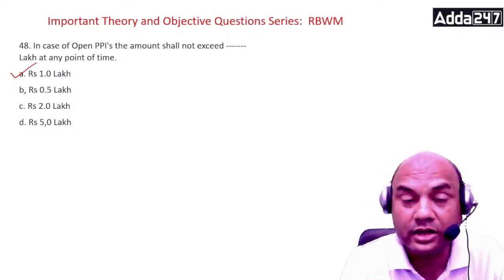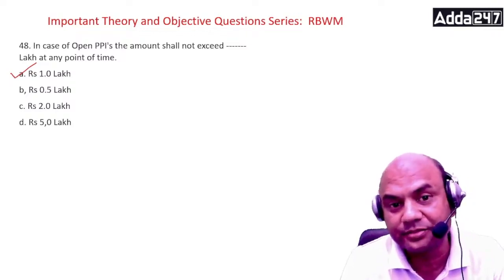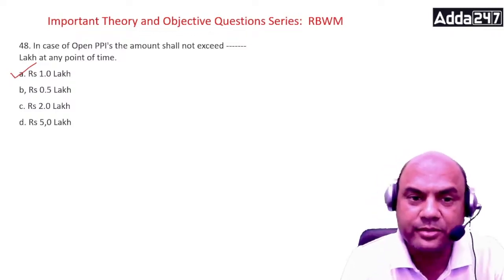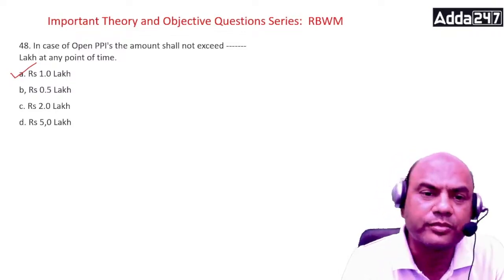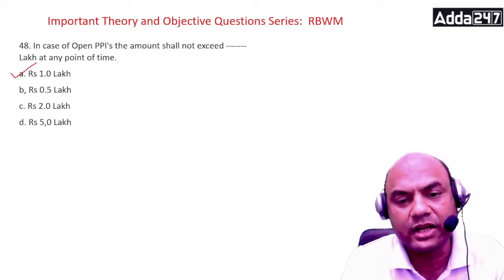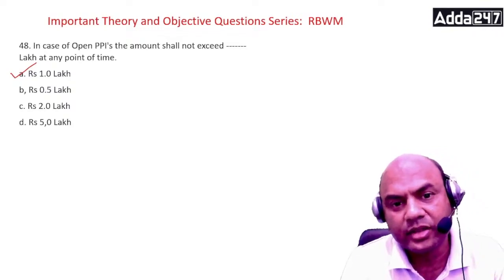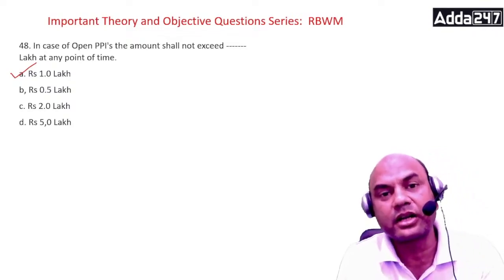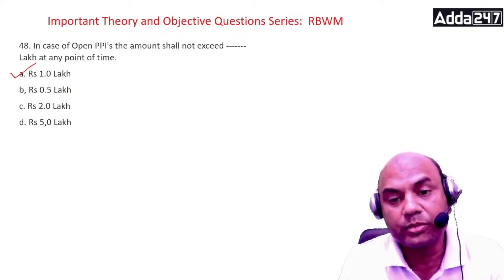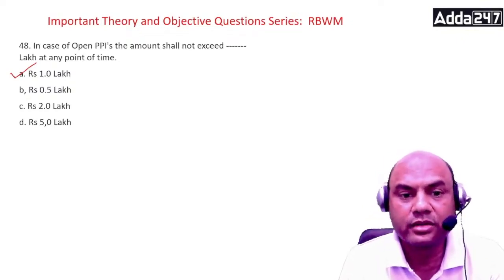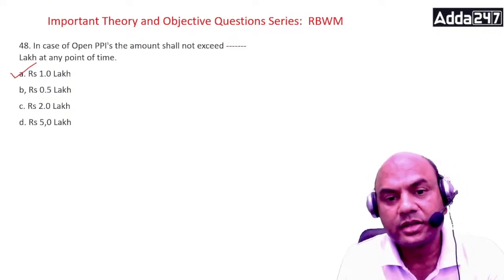Now you get it, debit cards and credit cards. So basically it is an open system account which any customer can use to withdraw from any ATM or anywhere. So that is what debit card and credit card is, a part of your open PPI. Okay? Got it? Next one.